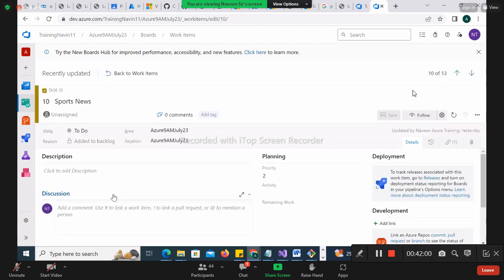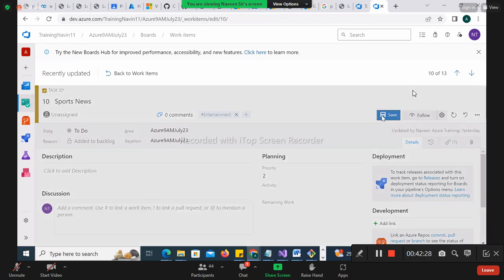If you have political news, it can be asked in some competitive examination. Even sports are asked; I'm not saying they will not ask. But just for segregation, I'm telling you: this is related to education and this is related to entertainment. So here, let me make it an entertainment hashtag. You save it.